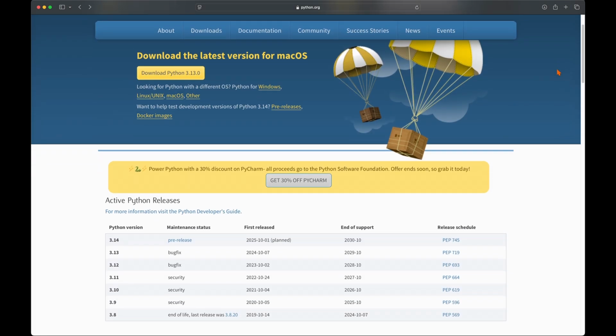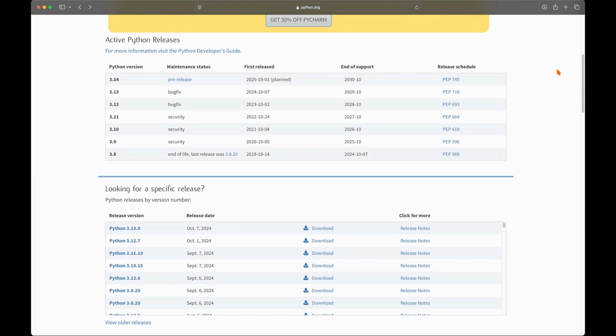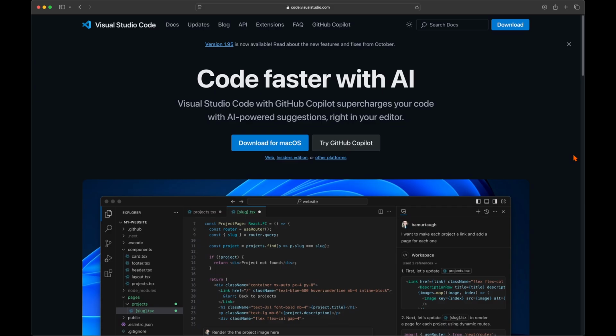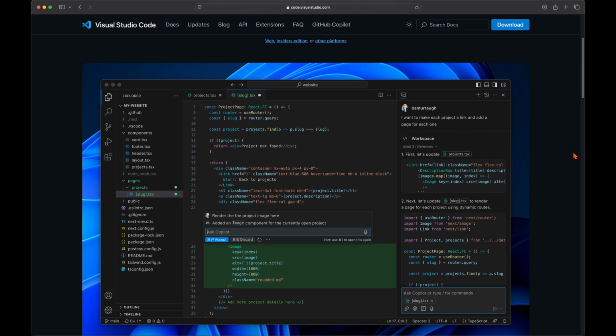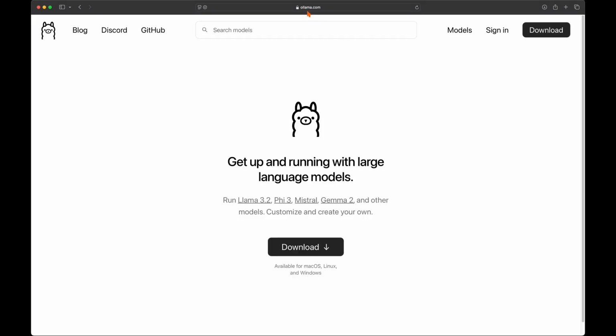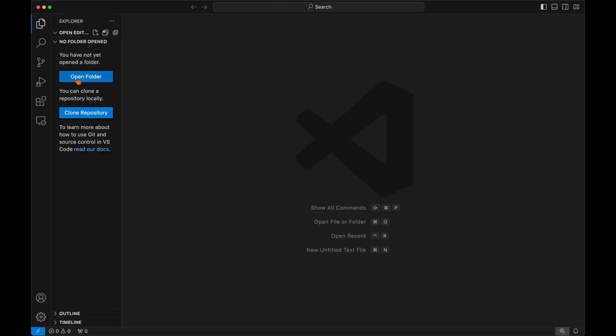Alright, now let's start coding a local AI search assistant. For this program, you will need Python 3.12 installed on your PC. I will be using VS Code as my code editor, so if you don't have a code editor already installed on your PC, that is what I would recommend using. It is free and easy to install. To run the open source language models locally on our PCs, you will need to install Ollama from their official site. Next, create a folder named Search Agent and open it in your code editor.